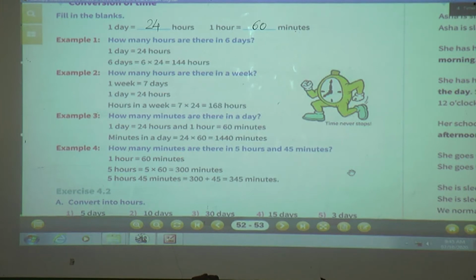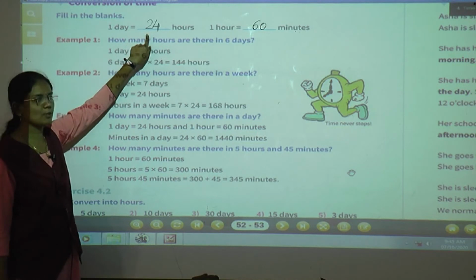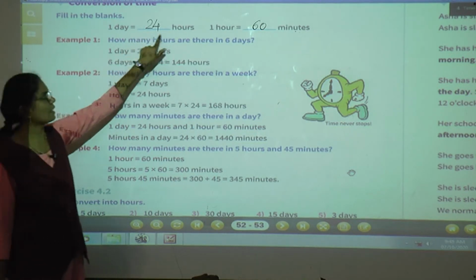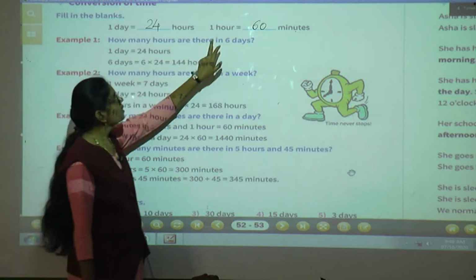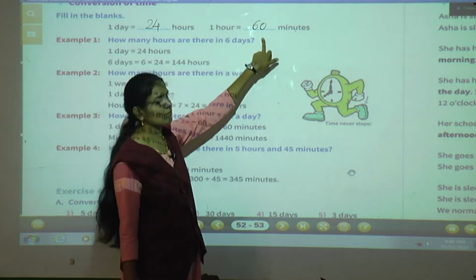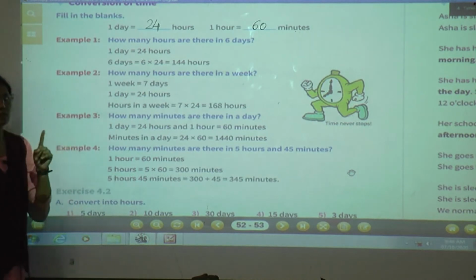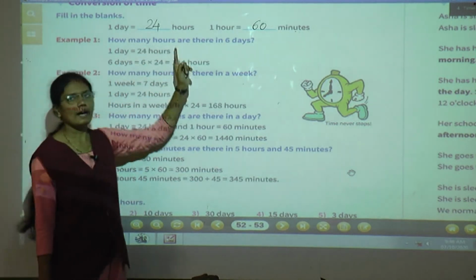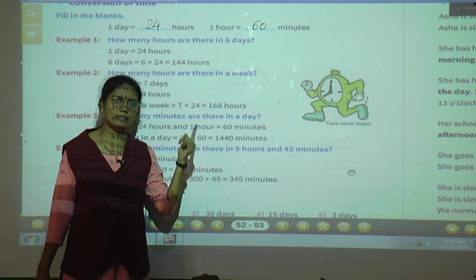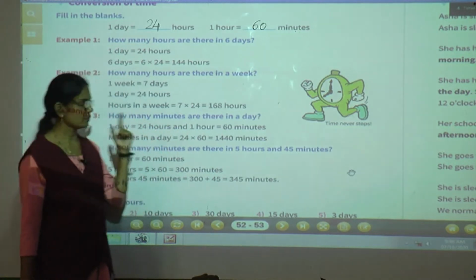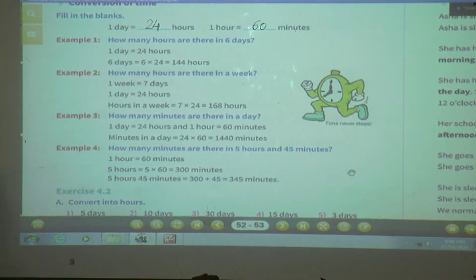1 day is equal to 24 hours. Say along with me. 1 day is equal to 24 hours, and 1 hour is equal to 60 minutes. Okay. Now see example number 1.